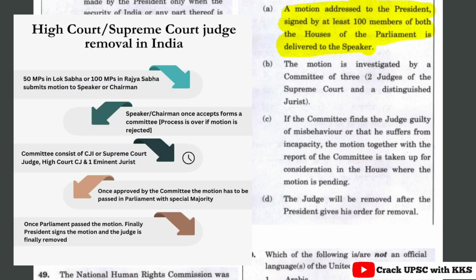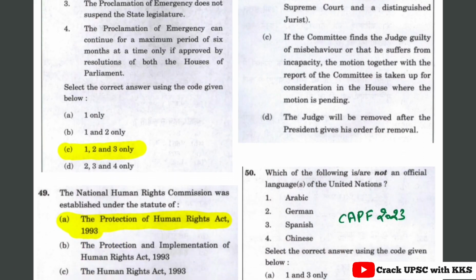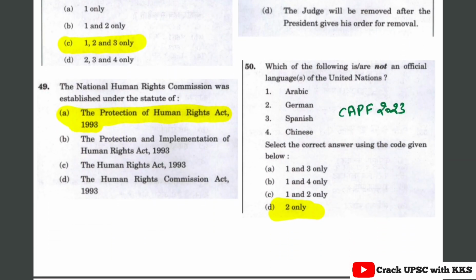The motion is investigated by a committee of 3 members, so 2 judges of the Supreme Court and a distinguished jurist in the eyes of the President. If the committee finds the judge guilty of misbehavior or that he suffers from incapacity, the motion together with the report of the committee is taken up for consideration in the house where the motion is pending. The judge will be removed after the President gives his order for removal. So B, C, D are correct. Let's see the next question.